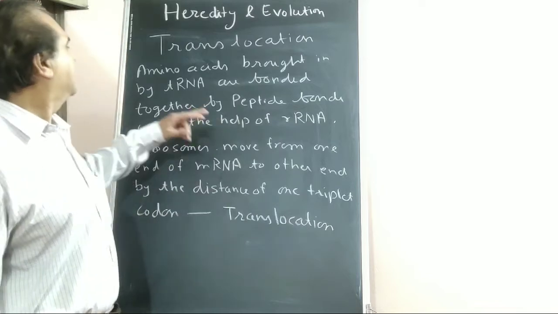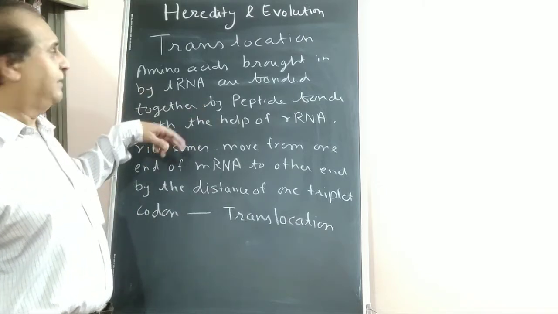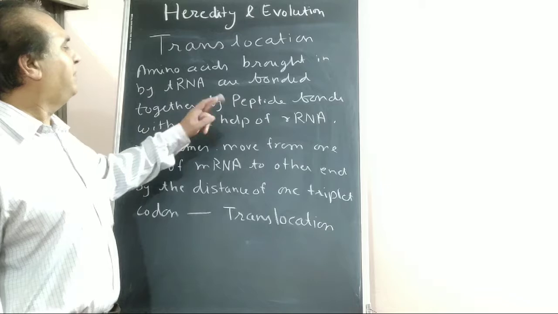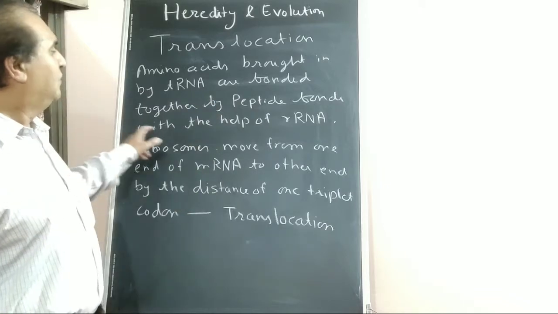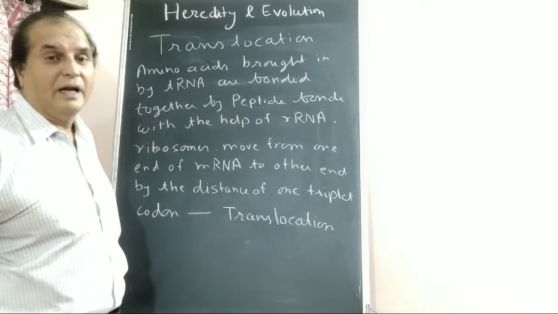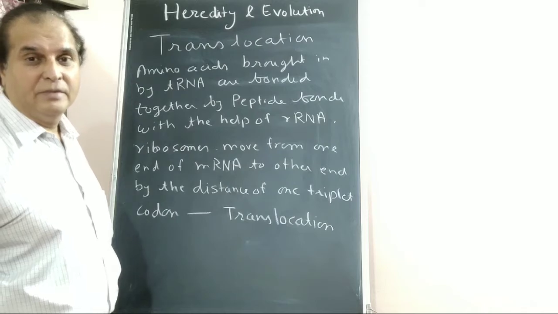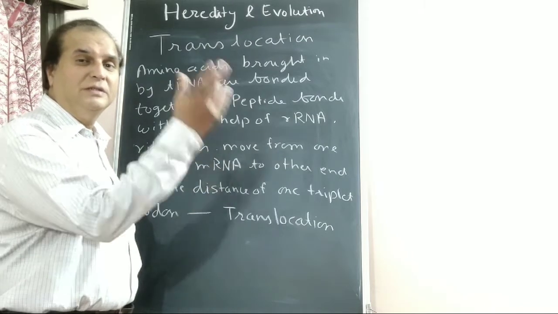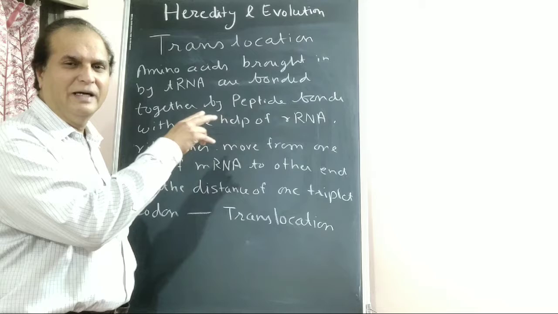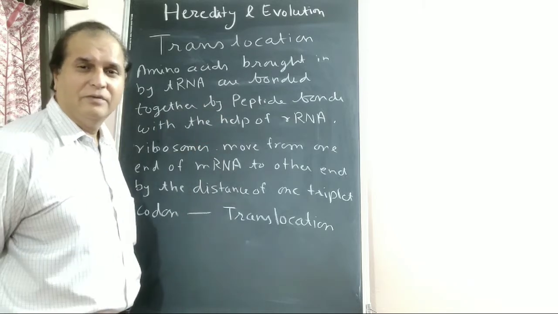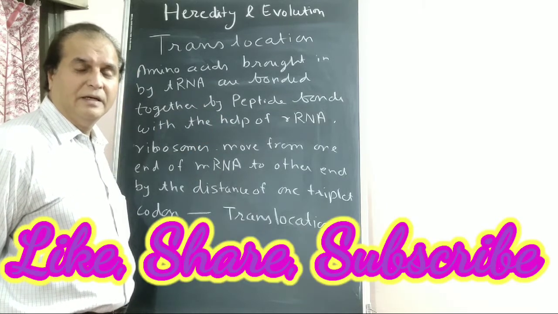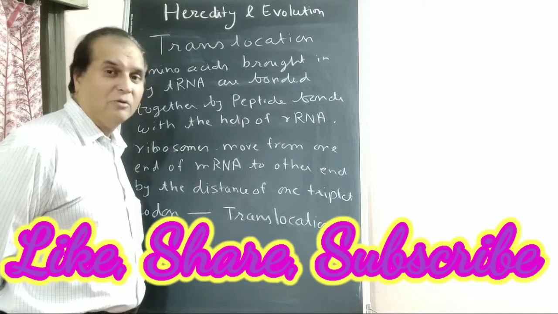So amino acids are brought in by tRNA and bonded together by peptide bonds with the help of rRNA, ribosomal RNA. These ribosomes jump from one end of mRNA to the other end, with a gap of one triplet codon.